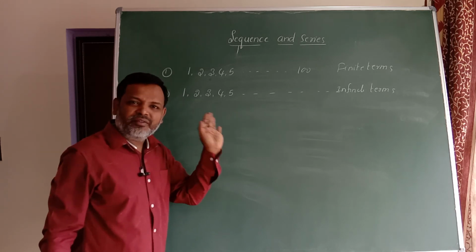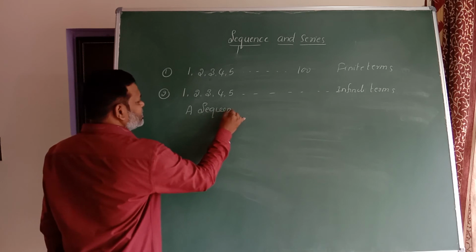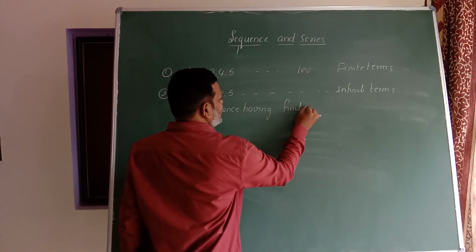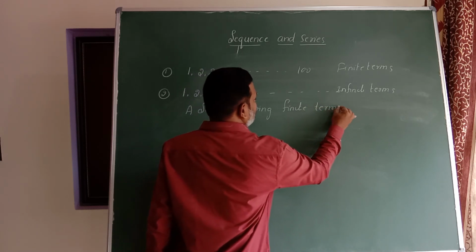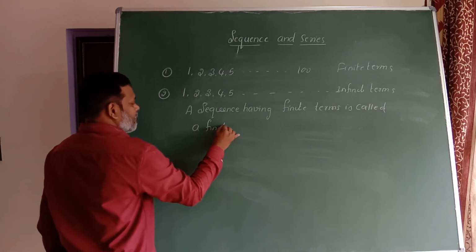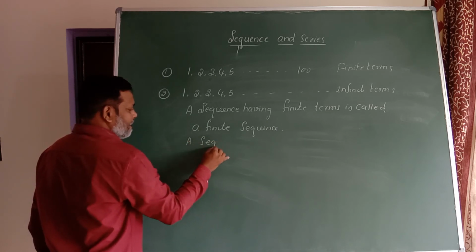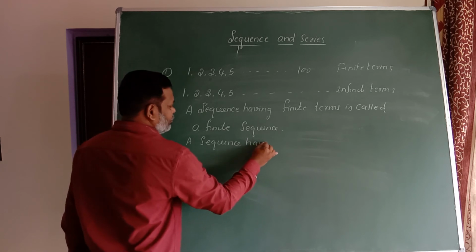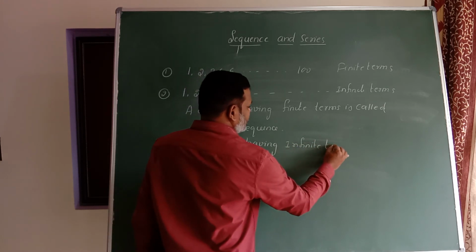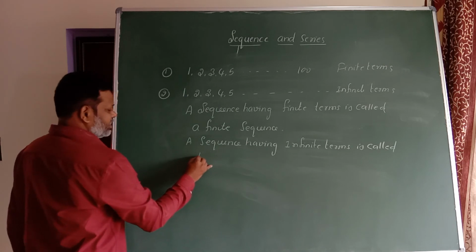So what is the definition of finite sequence and infinite sequence? Understand my point: a sequence having finite terms is called a finite sequence, and a sequence having infinite terms is called an infinite sequence.